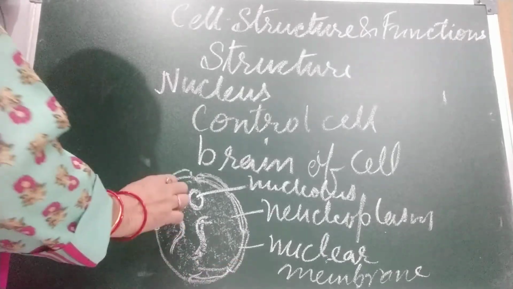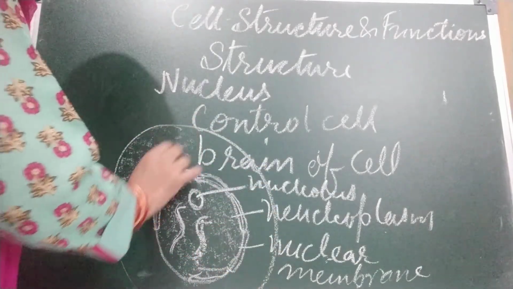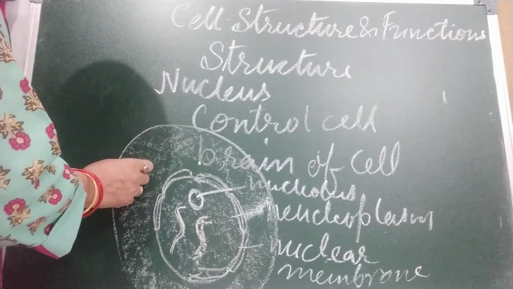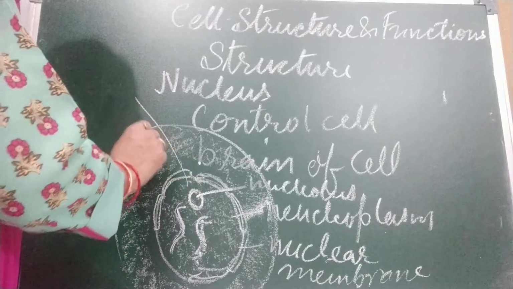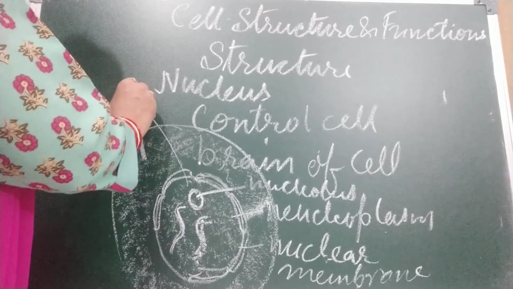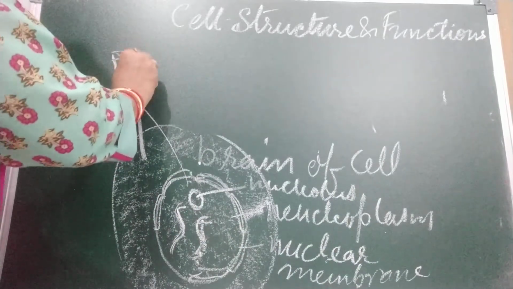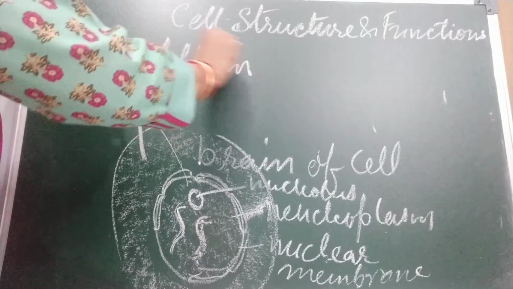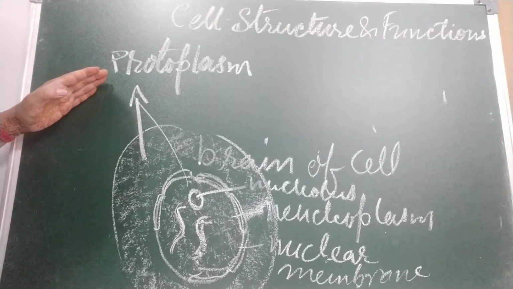Next thing, children, this nucleus along with the cytoplasm. This is cytoplasm, this is nucleus. Together they make up what? Protoplasm. Together they make protoplasm. Very important. The nucleus and the cytoplasm together make up protoplasm.